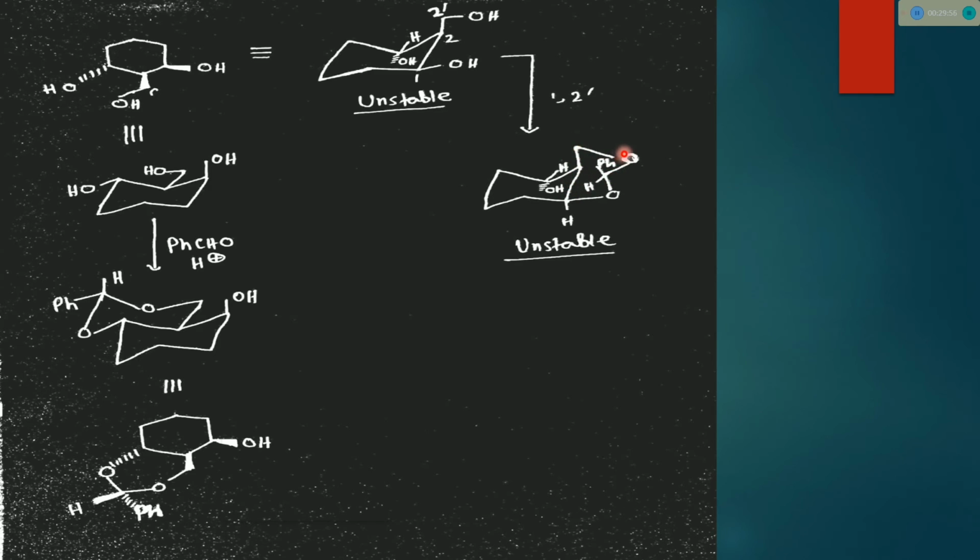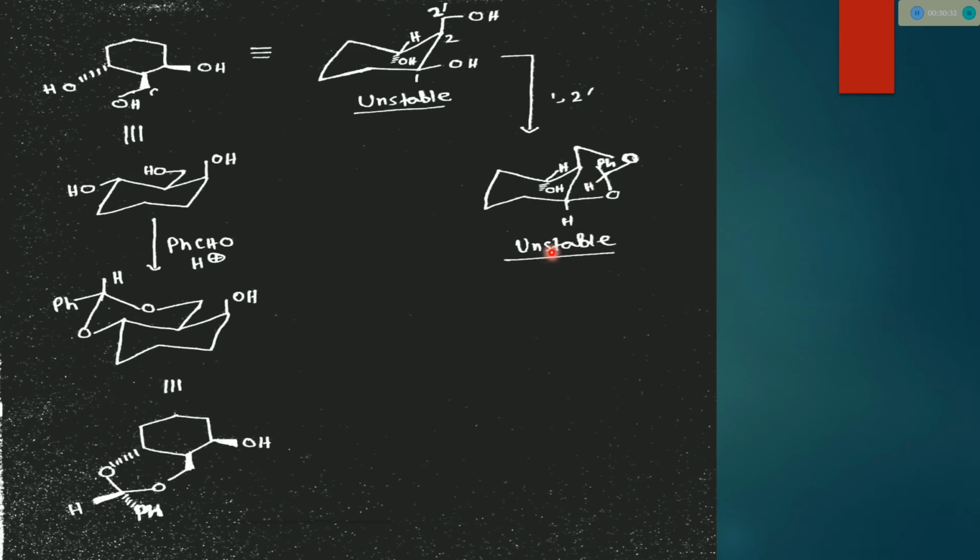So in this case two chairs are formed, but this chair is somewhat stable, not that much strain. This chair seems like a normal chair, but this whole structure seems like a cis-decalin kind of structure. But in this case, we cannot be sure where the Ph goes and where the H is.